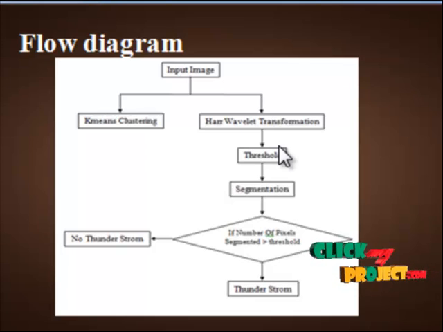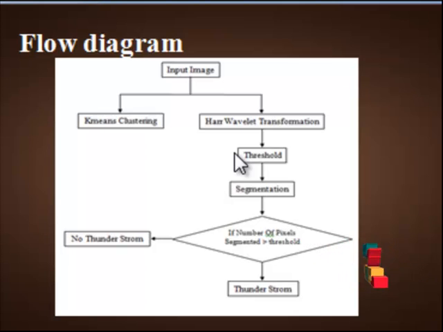Another important process is threshold segmentation. In this segmentation, we set the threshold values for the required pixel value in the input image, and the segmentation is obtained from the color conversion, which helps us. This is the final part of the thunderstorm prediction process. The threshold values segment the image accurately after the Haar wavelet transformation.